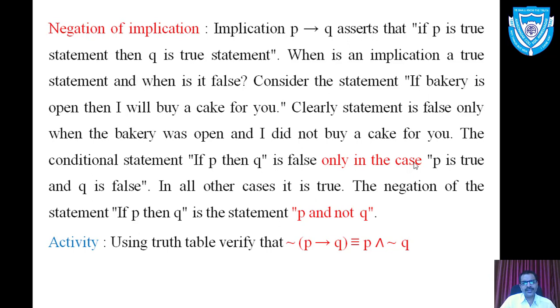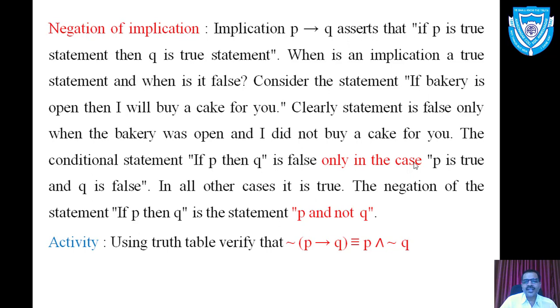Here, if P represents the bakery is open and Q represents I will buy a cake for you, then in symbolic form it can be represented as if P then Q. That is the same as P implies Q, and it is false only in the case that P is true and Q is false.